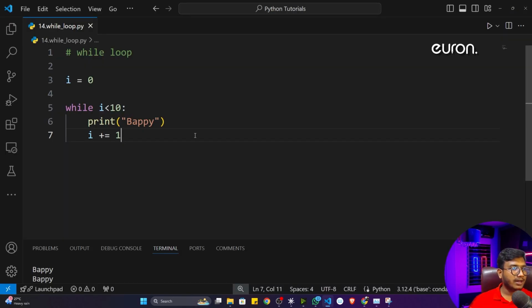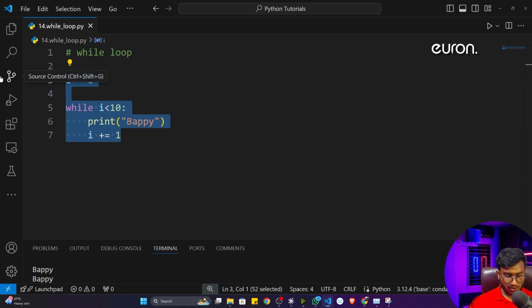So now let me do another example with the help of this while loop. What I can do is comment this particular code. See, if I just select all the code and press Ctrl and /, it will comment it.